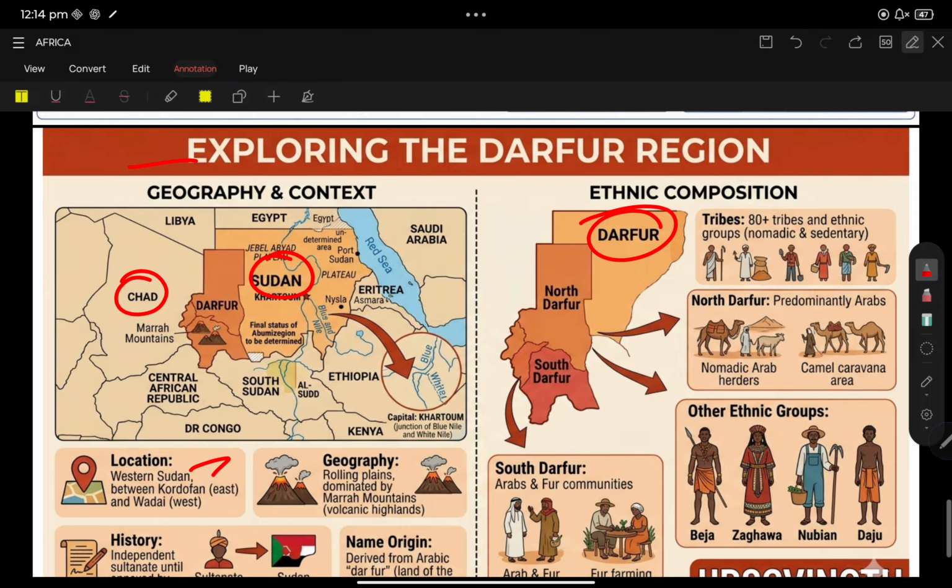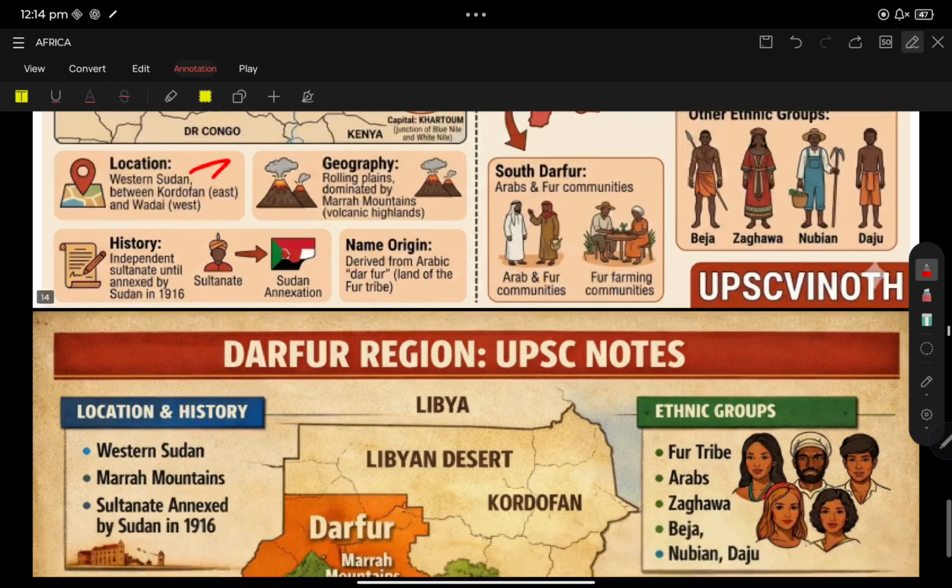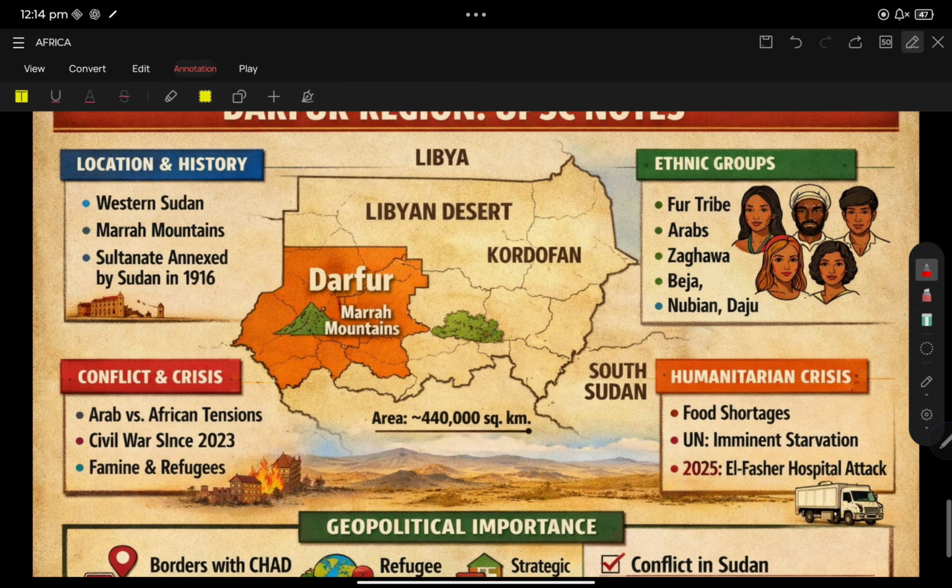Generally, the Darfur region is a conflict area, with 80-plus tribes. Darfur is itself divided into North Darfur and South Darfur. It is located in western Sudan, and the Marra mountains are there. The Darfur region is very much important.